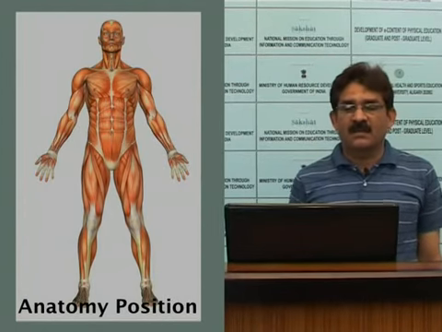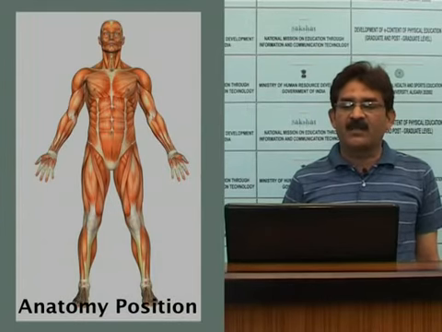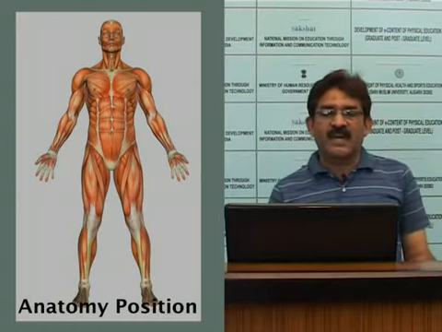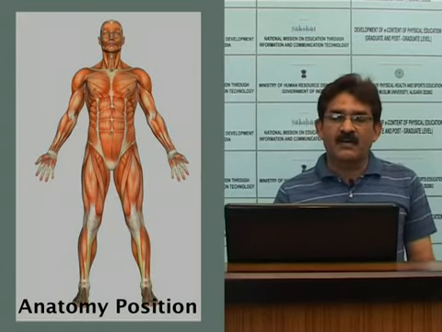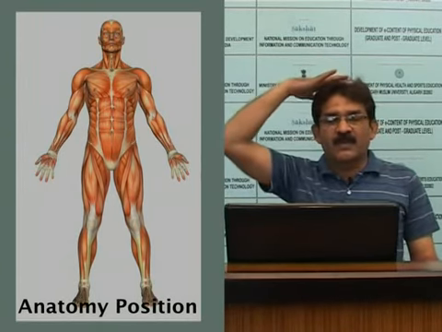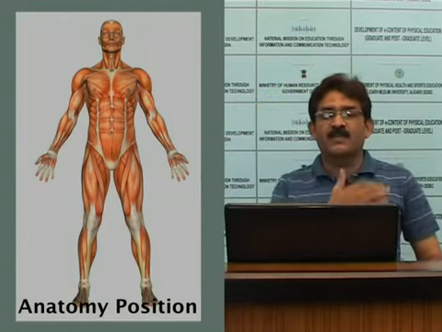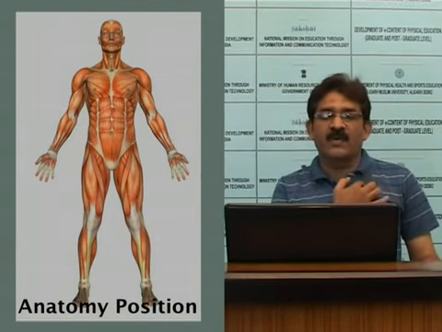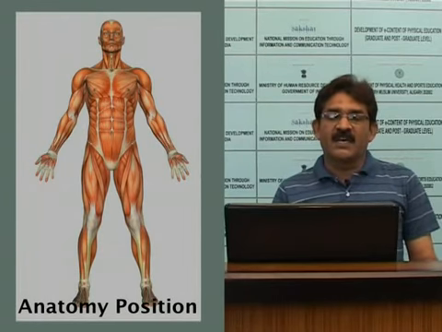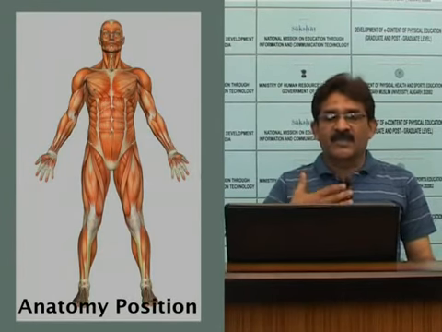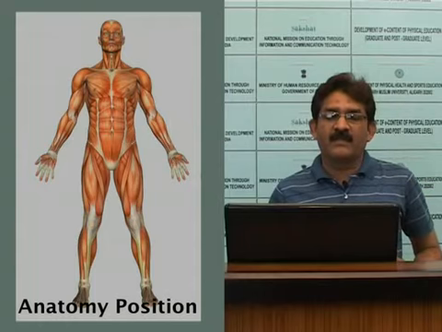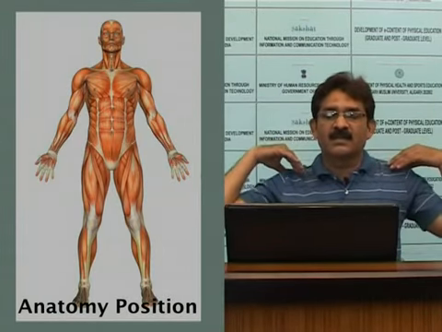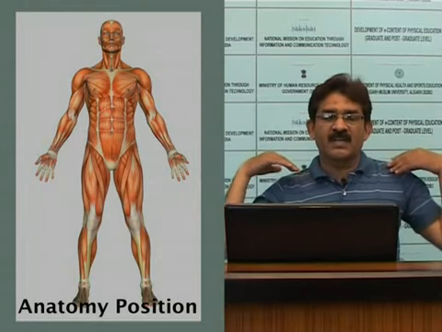This is the anatomical position of the human body. Terms of direction: superior, inferior. This is the superior position of the collarbone and this is the inferior position of the collarbone. Anterior and ventral: the chest and trunk are the ventral or anterior position, and the back is the posterior or dorsal position.